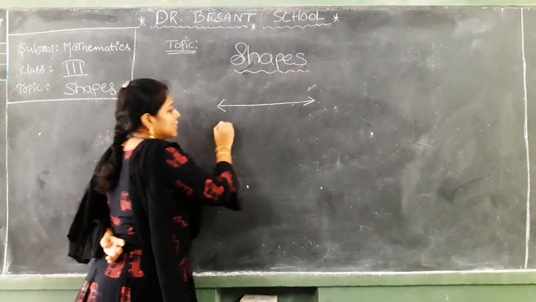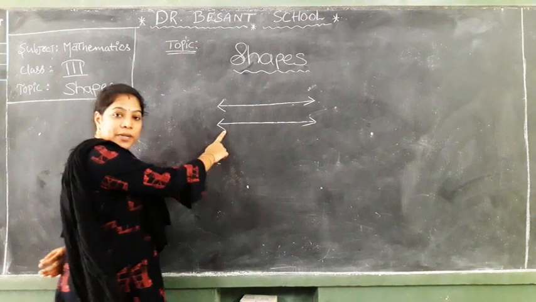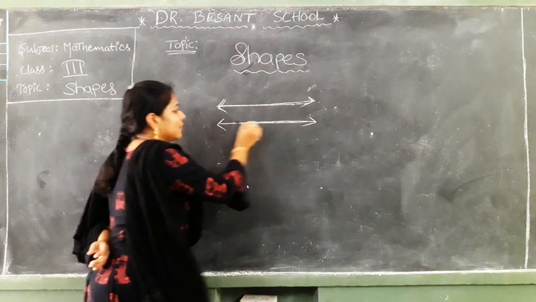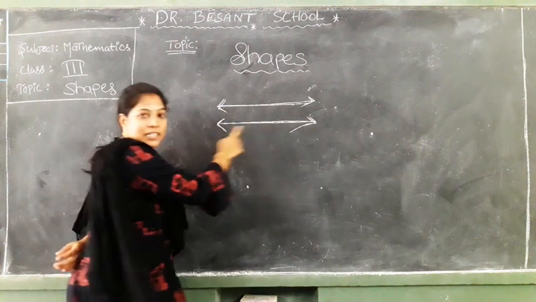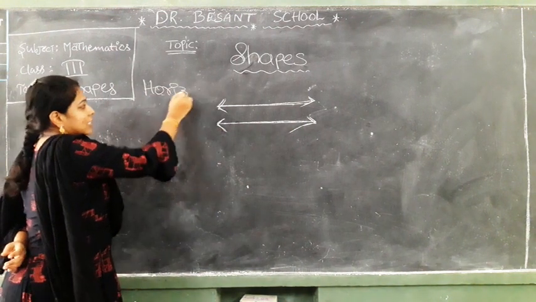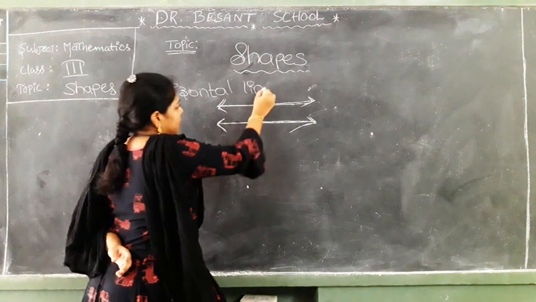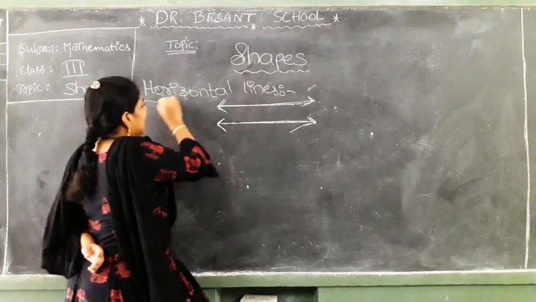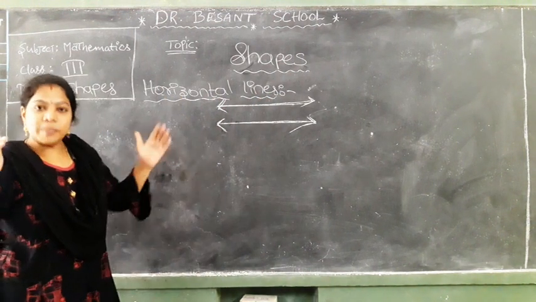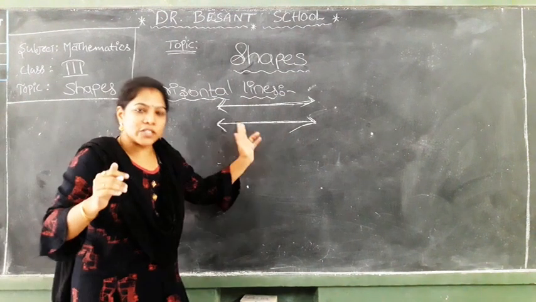What type of lines are these? Observe and say. These are the sleeping lines drawn from either left to right or from right to left. Which types of lines are these? These are called horizontal lines. What are these types of lines called? Horizontal lines. What is meant by horizontal lines? The sleeping lines drawn from either right to left or left to right are called horizontal lines.